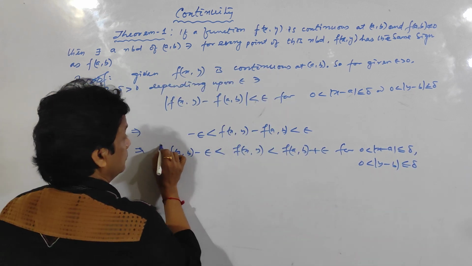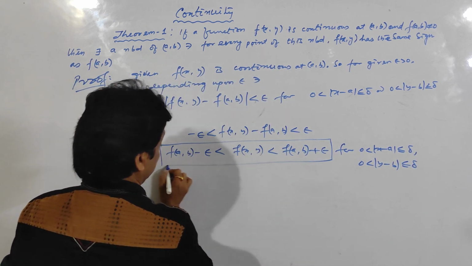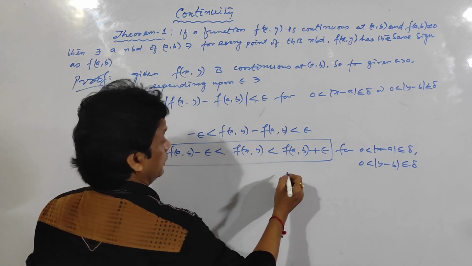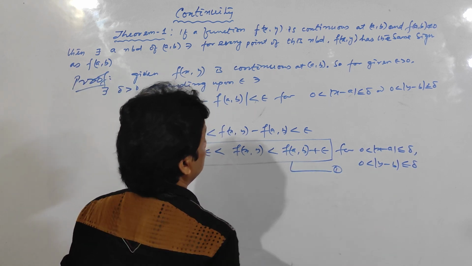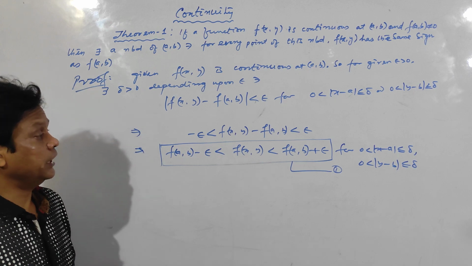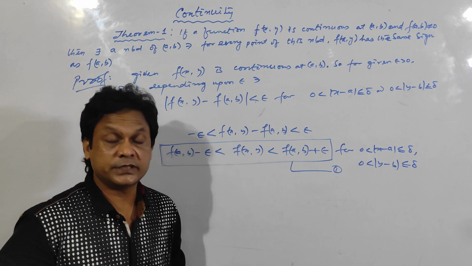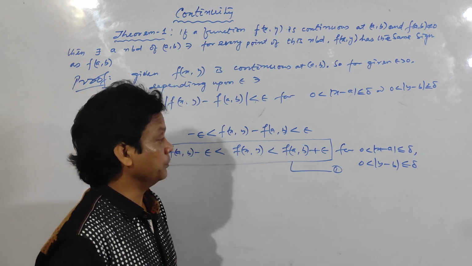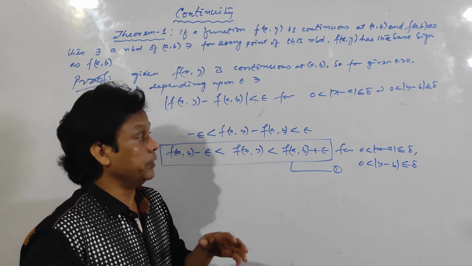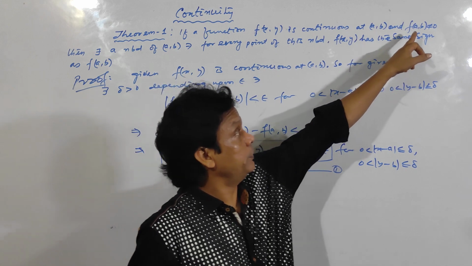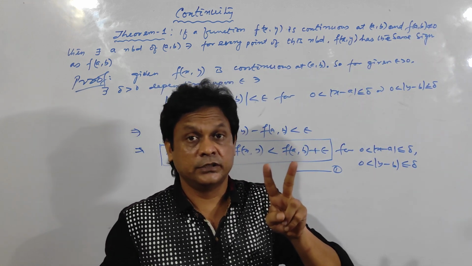And from this equation, we have to prove that the sign of f(x,y) is the same as the sign of f(a,b). So how to prove this one? f(a,b) may be positive or it may be negative because f(a,b) is only unequal to 0. So there will be two cases.